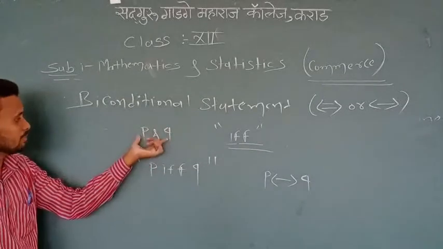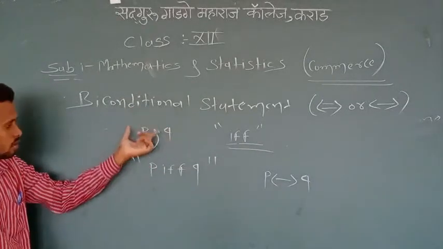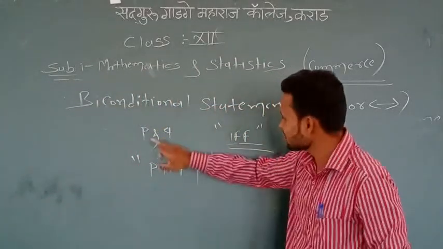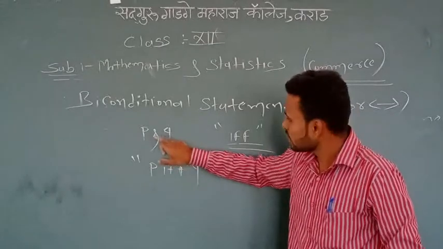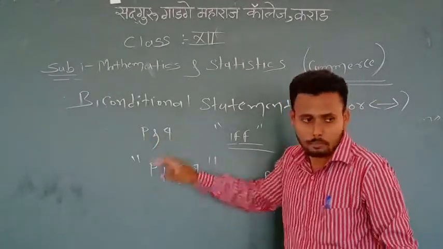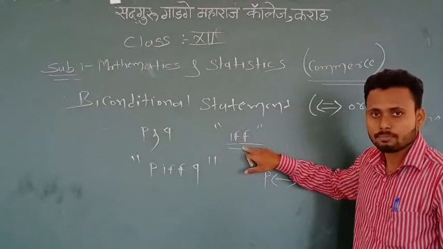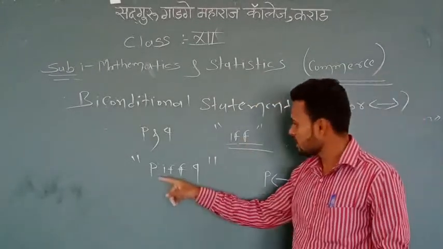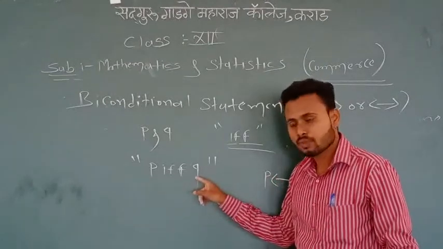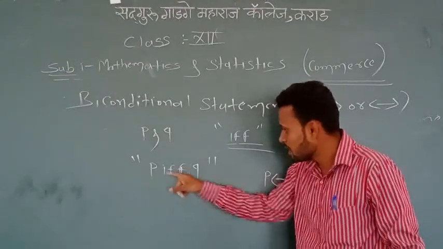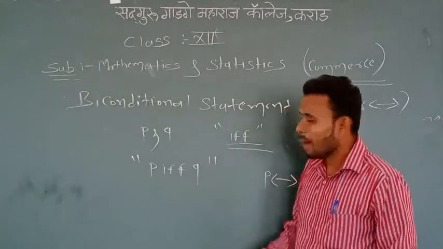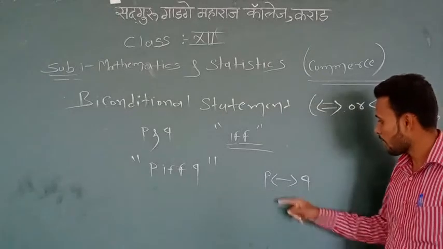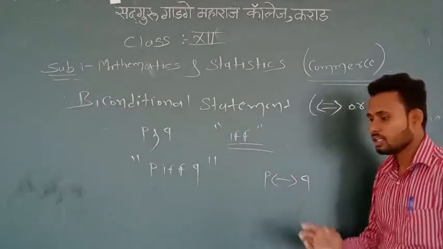Okay? What is the definition? Suppose we have any two simple statements P and Q. If we connect these two simple statements by the group of words if and only if, then the resulting compound statement is P if and only if Q. And this resulting compound statement P if and only if Q is called the biconditional statement of P and Q, and it can be written in the symbolic form as P if and only if Q.